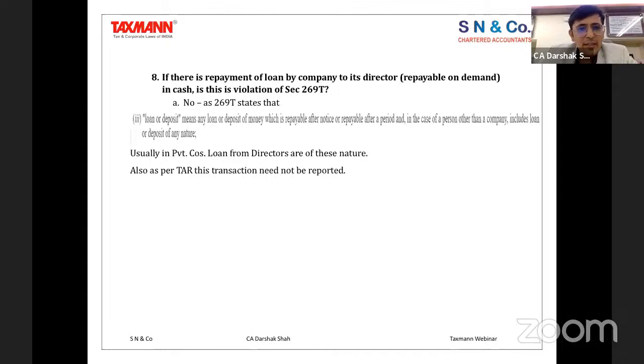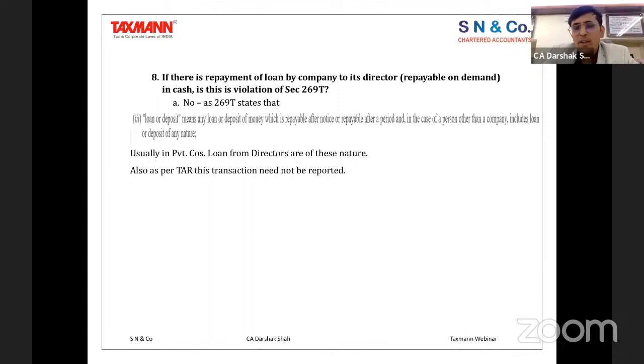What it says is, if there is a repayment of loan by the company to its directors. So there's a company which has a repayment of loan to the directors, payable on demand in cash. When I say cash, it does not literally mean only cash. It can be journal entries, it can be transactions other than banking channels.